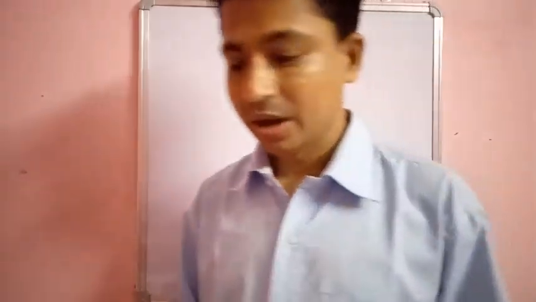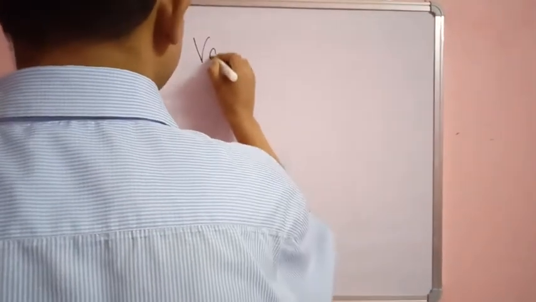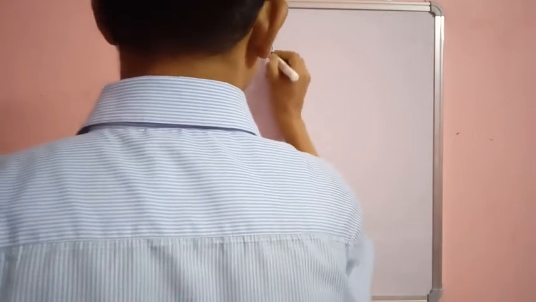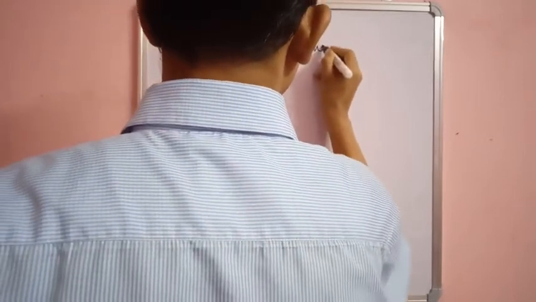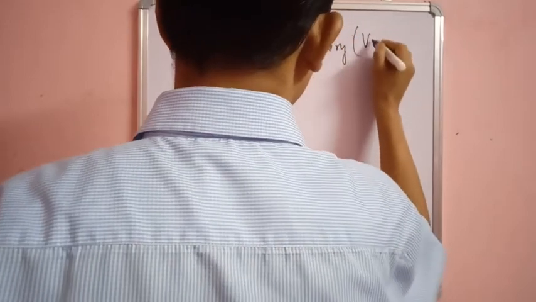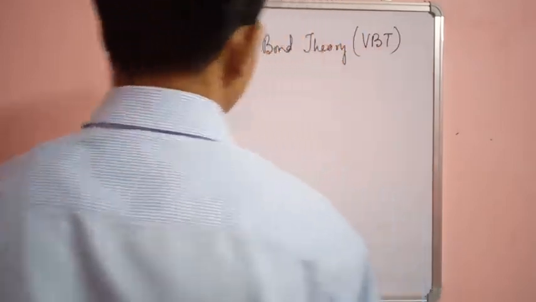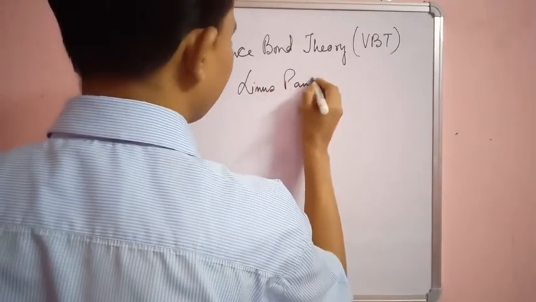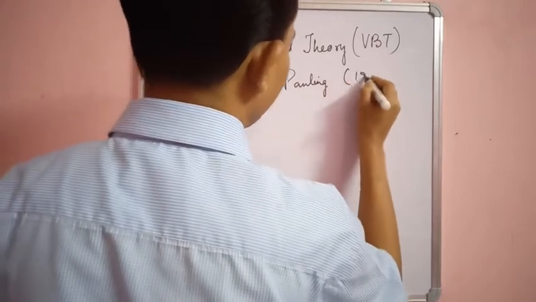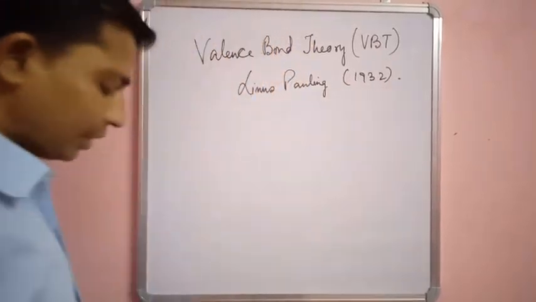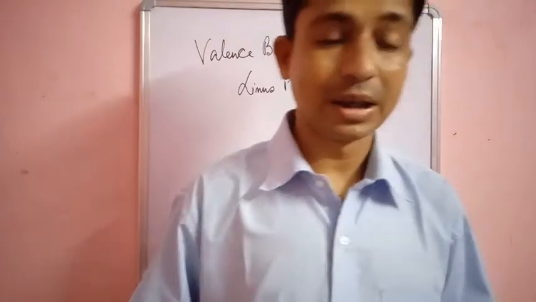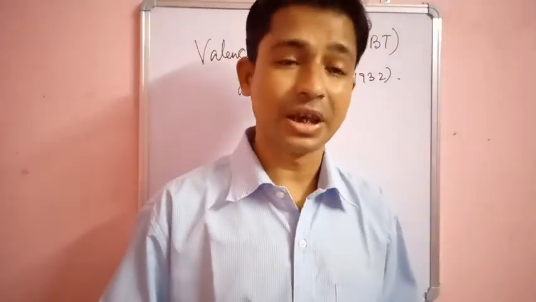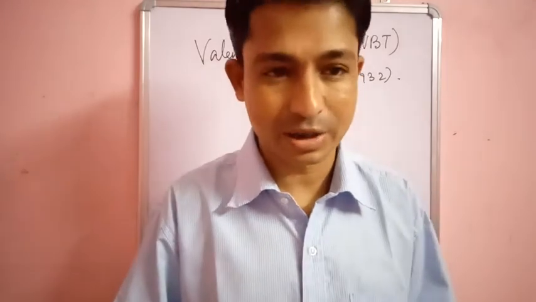Okay, now today we are going to start a theory of coordination complexes which is called valence bond theory. In short form, it is called VBT. This theory was given by Linus Pauling in the year 1932. Now, why has this theory been put forward by Linus Pauling, and in what sense is it beneficial for us?